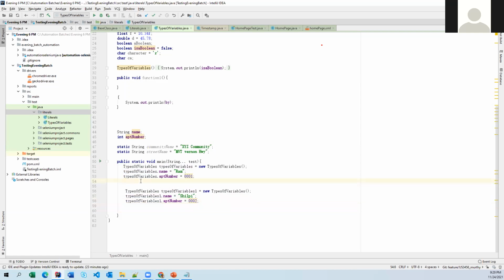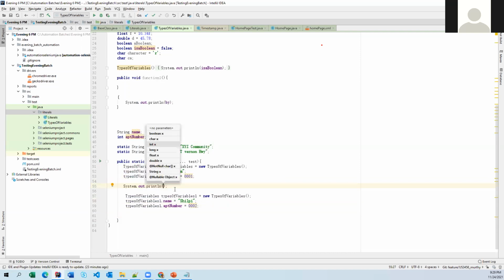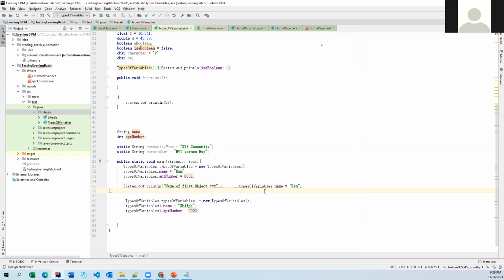Now let me try to print this one, System dot out dot println. The name of this one.